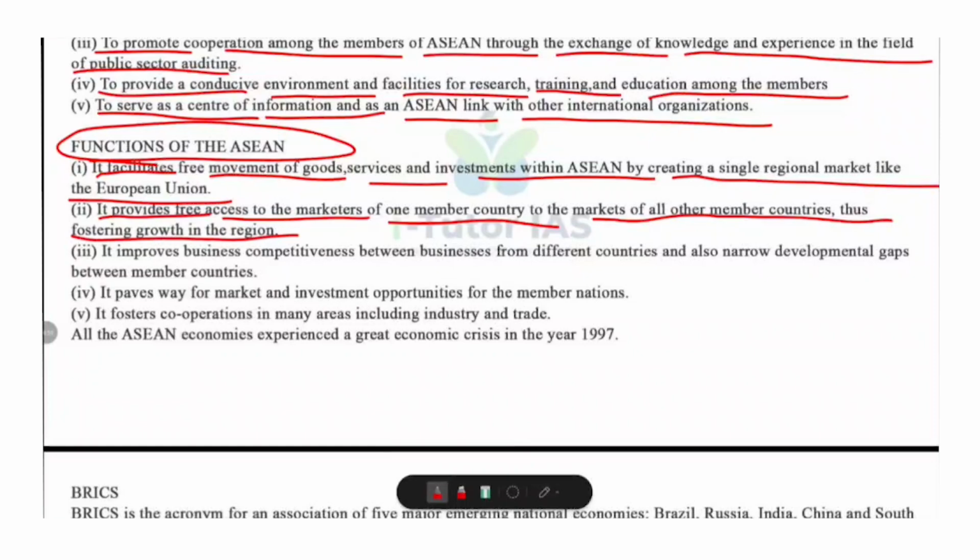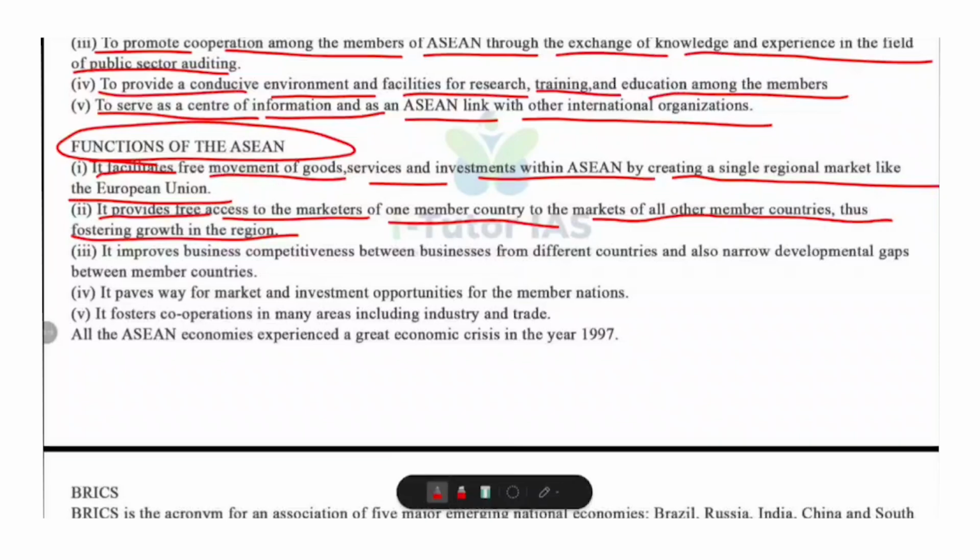That means ASEAN ensures that marketers from one member country can access the markets of all other member countries. This expands trade opportunities and helps industries grow across borders. For example, Vietnamese products can find markets in Indonesia and the Philippines and beyond.